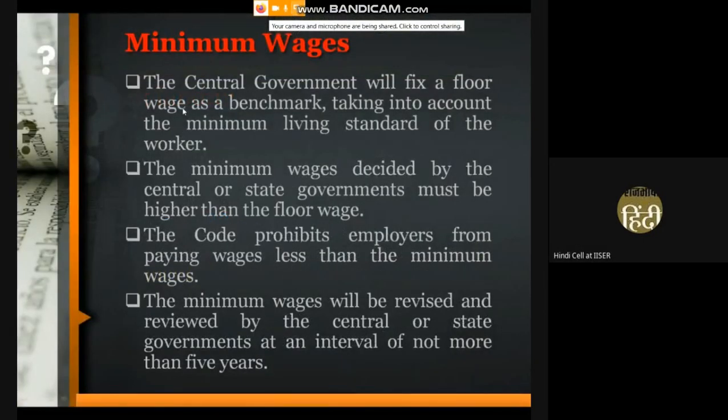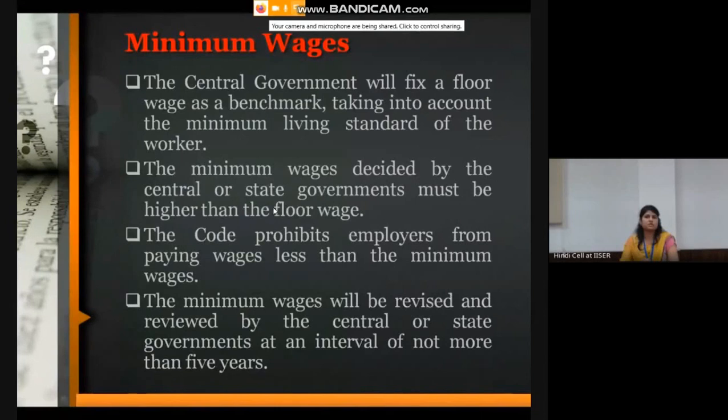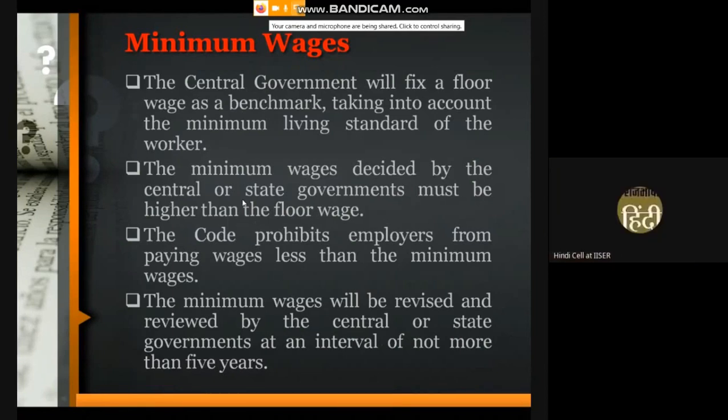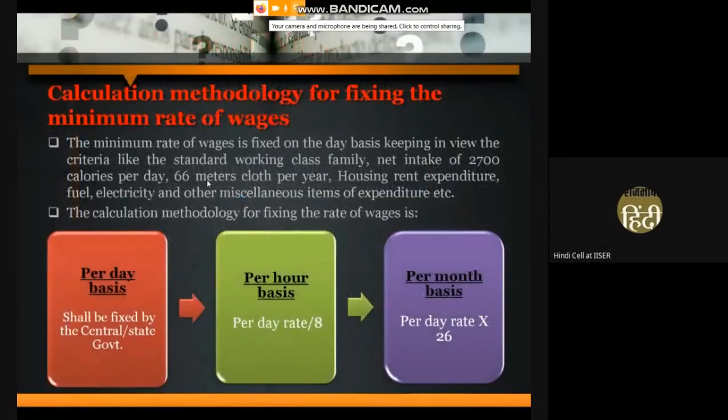So the minimum wages. For fixing the minimum wages, the central government will decide a floor wage as a benchmark value, taking into account the minimum living standard of the worker. The basic logic behind deciding the floor wage is to provide all the workers across the nation a minimum living standard. The minimum wages decided by the central or state government should be higher than the floor wage. This code prohibits employers from paying less than the minimum wages. The minimum wages will be revised at an interval of not more than 5 years.